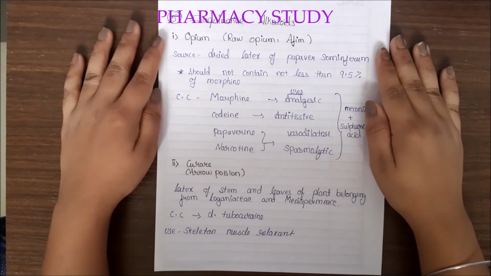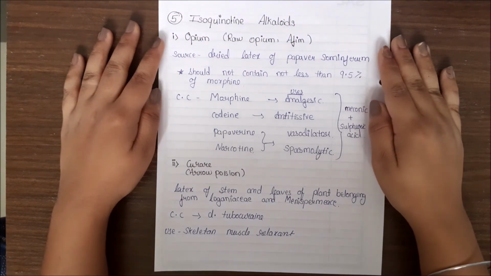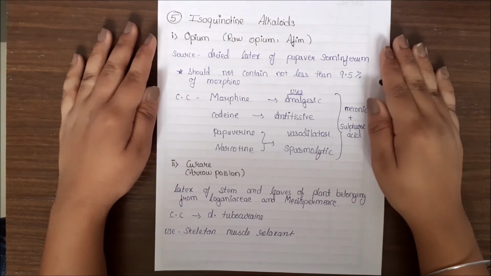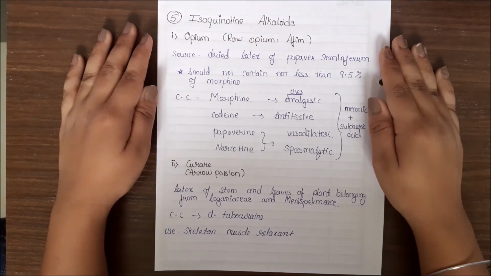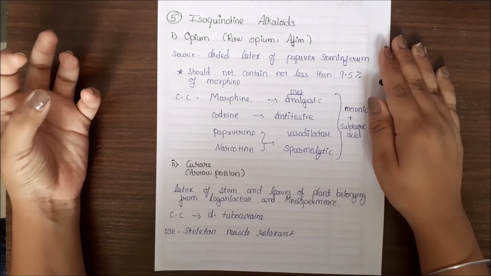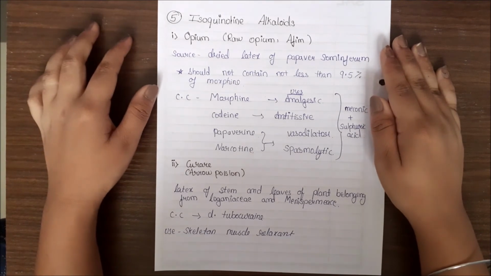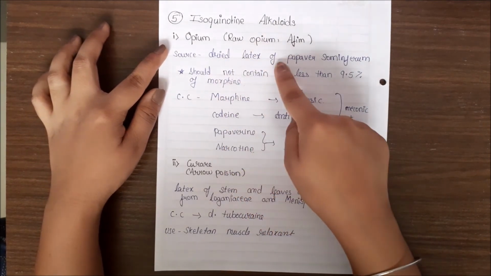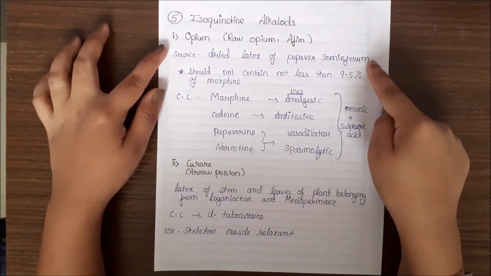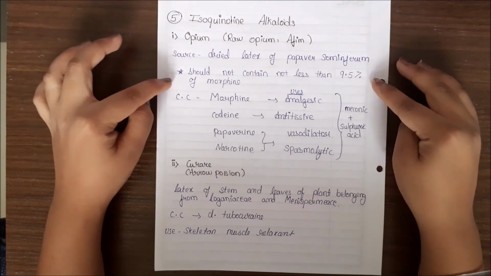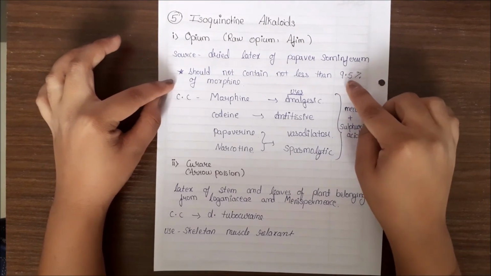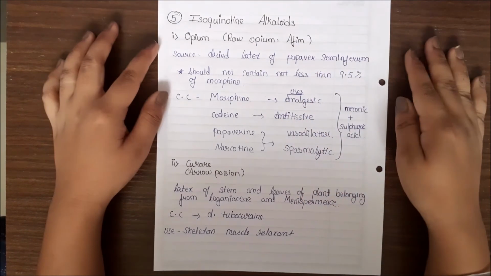The last alkaloids that we are studying are isoquinoline alkaloids. First one is opium. Opium is used as raw opium. It is also known as Afim in Hindi. Source: it contains dried latex of Papaver somniferum. Okay, the main thing is that it should not contain less than 9.5% of morphine.